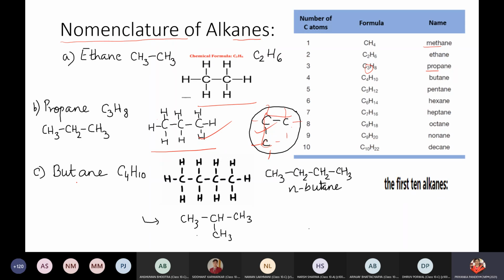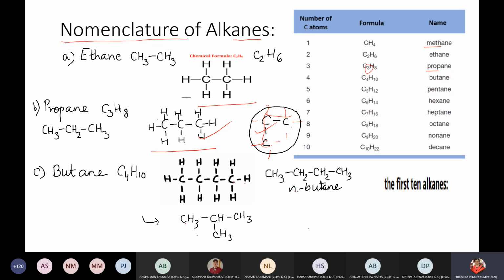Okay, if you see butane here, when we have the longest structure, 1, 2, 3, 4, but- is 4. So 1, 2, 3, 4 in the same chain. That is called N-butane. Normal. It is normal butane or N-butane. This is the common name when we're talking about it.